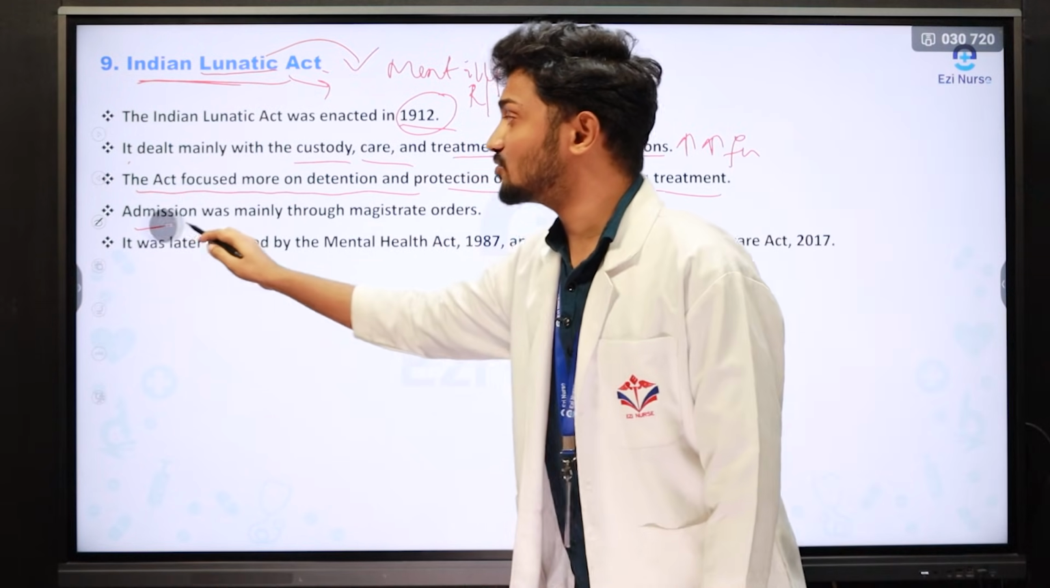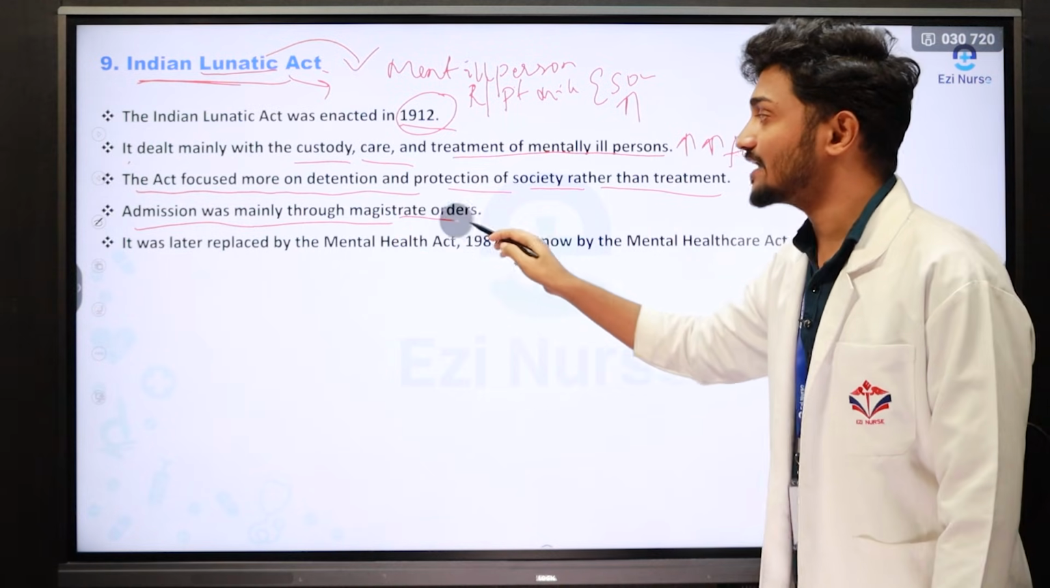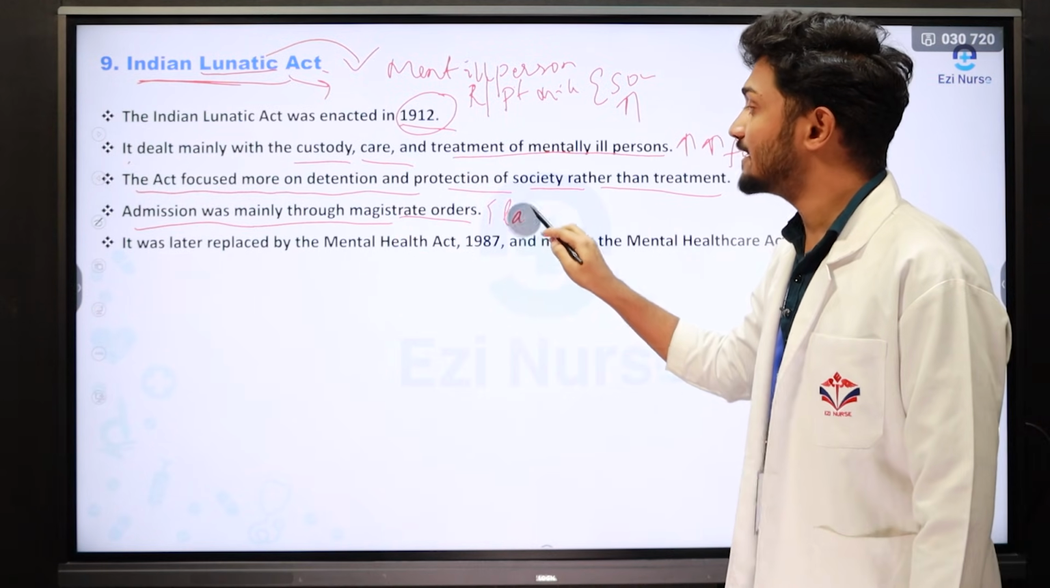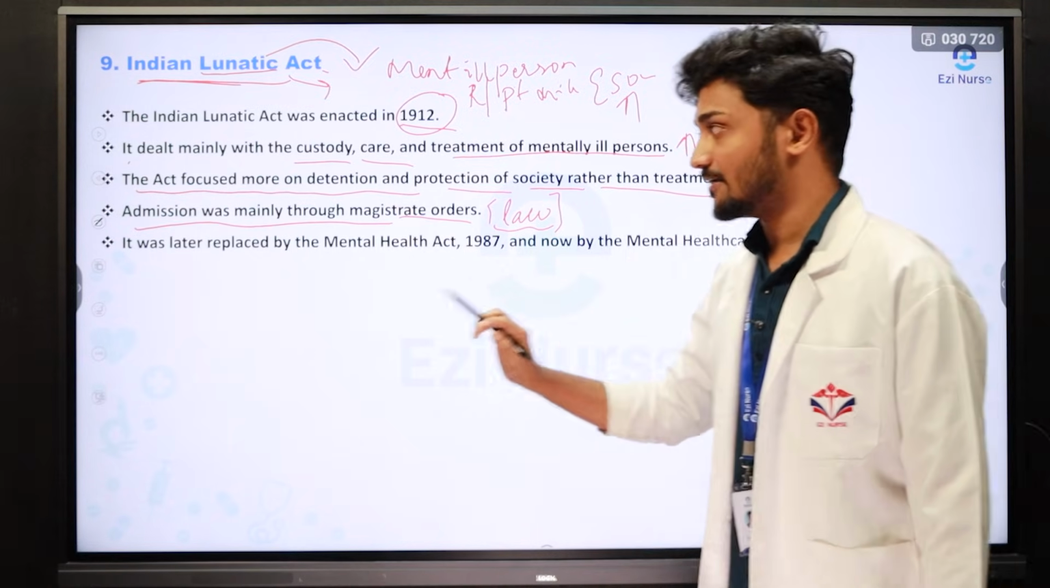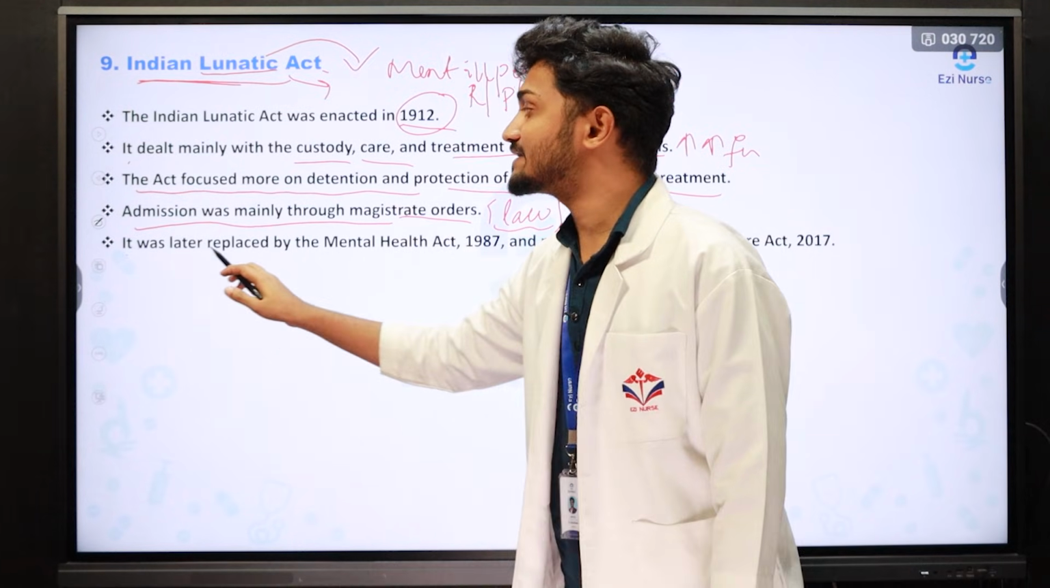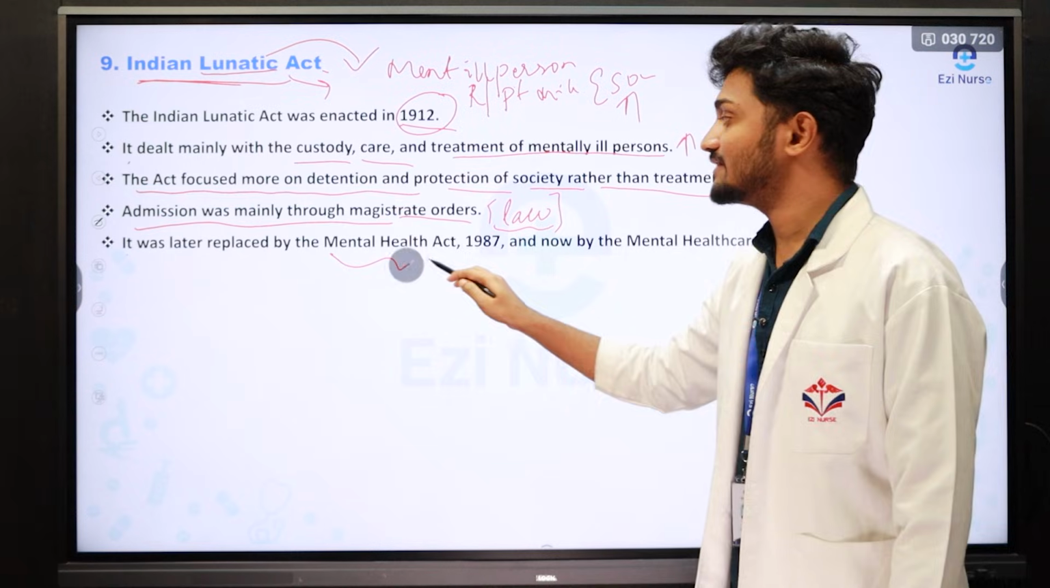Next one is, admission was mainly through the magistrate order. Magistrate order is nothing but it is based on the law. It is based on the rules and regulations which are set by the government. Next one is, it was later replaced by the Mental Health Act.